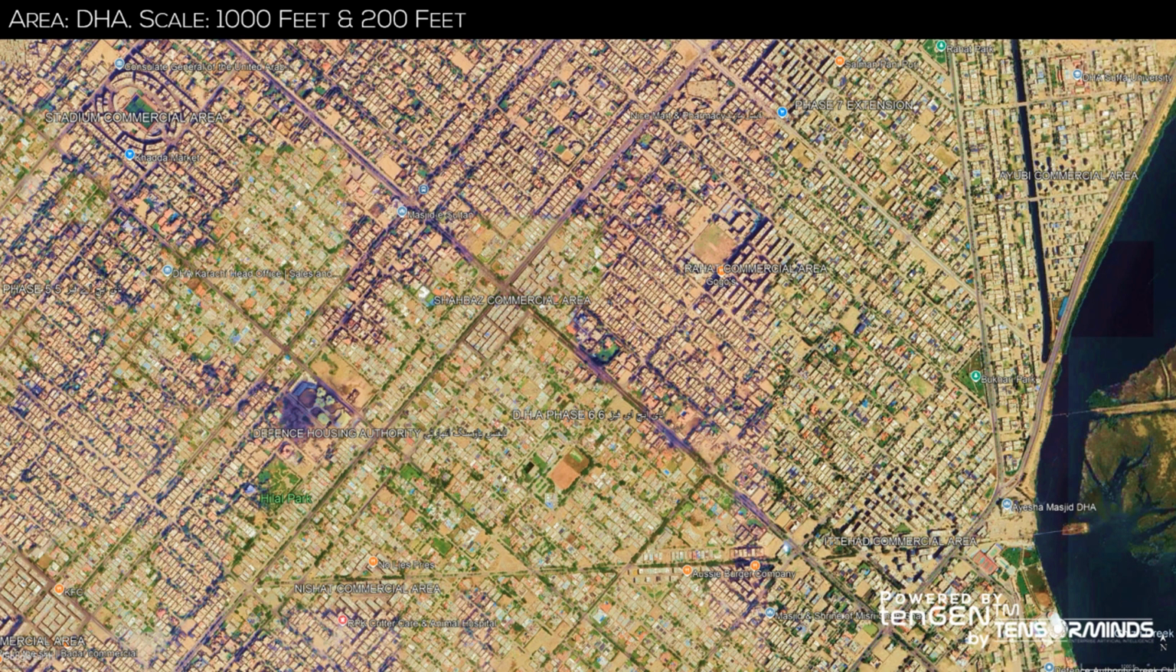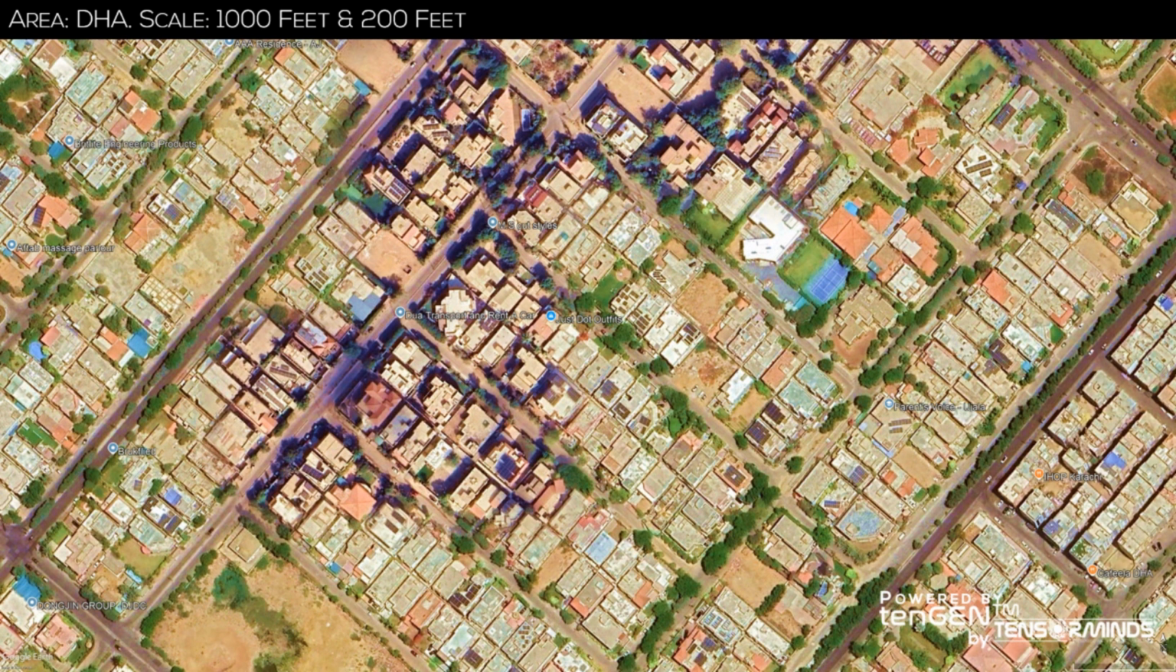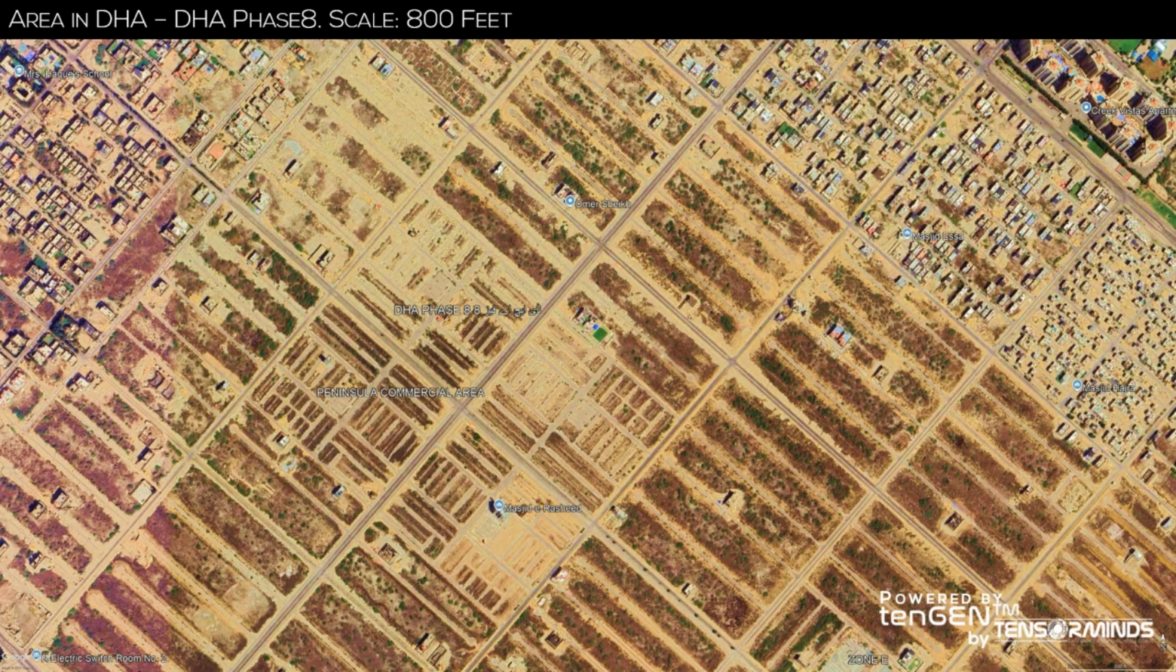DHA, Defense Housing Authority, is a planned, high-end residential area. The housing is spacious and well-maintained, with a significant presence of commercial establishments. This area represents an upper-class community. Potential socio-economic class, upper. DHA Phase 8 is still under development, but shows a planned layout with larger plots.